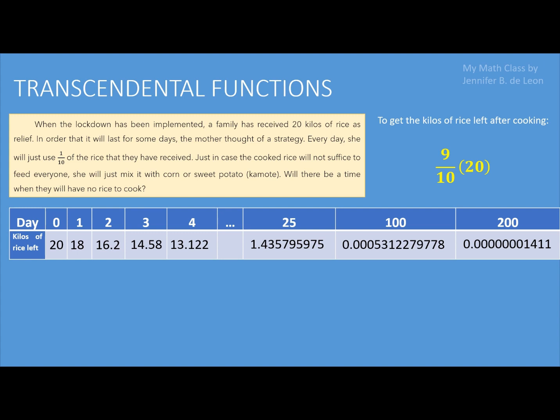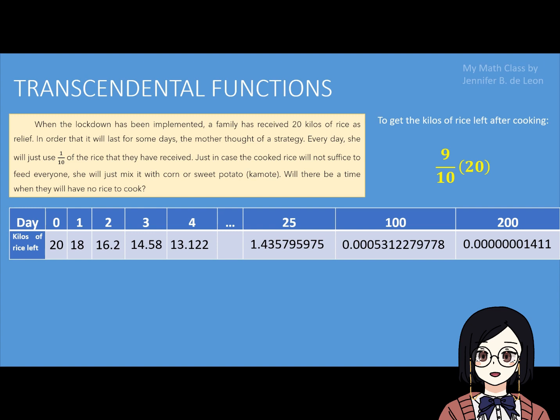In general mathematics, you have learned how to illustrate this kind of situation through exponential functions. We can say that it is of the form y equals a b raised to x, where a is a constant, b is the rate of change, and x is the independent variable.